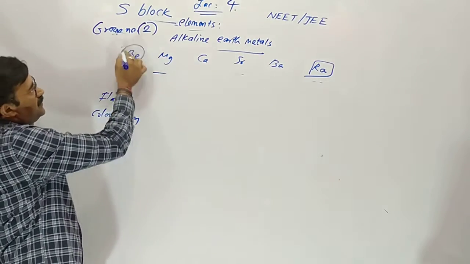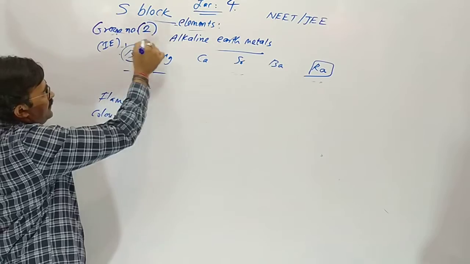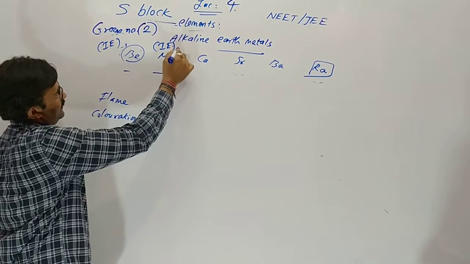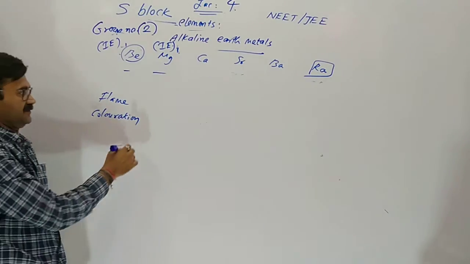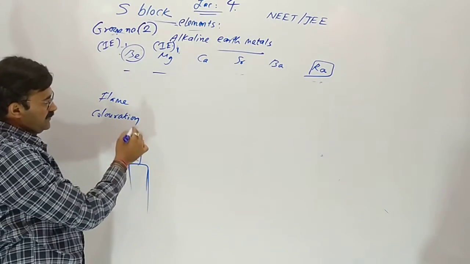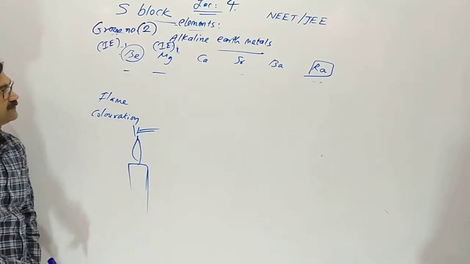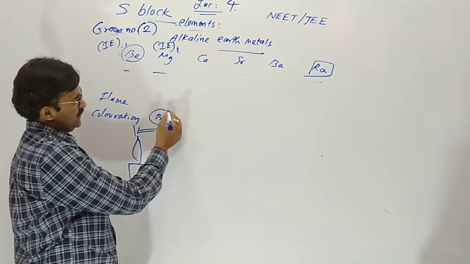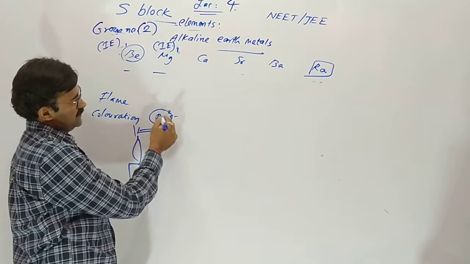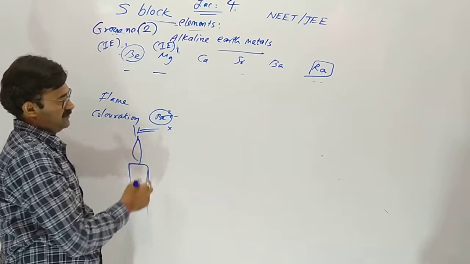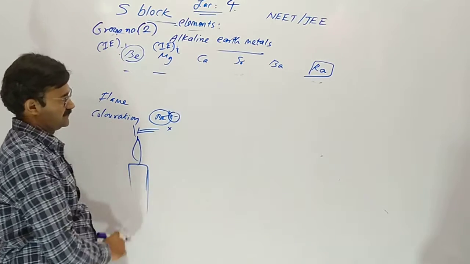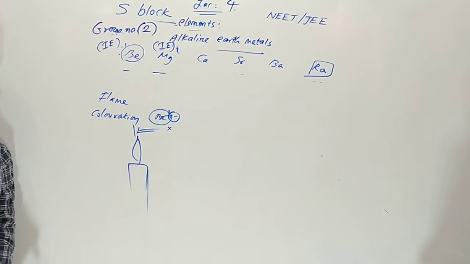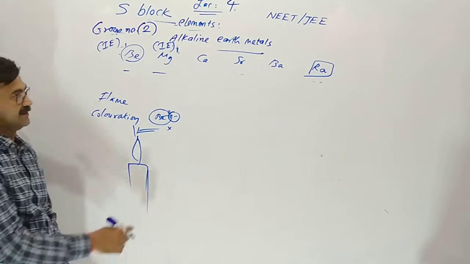Due to higher ionization enthalpy, beryllium and magnesium do not give any color in the flame test. When we apply heat to the metal, here beryllium has 2 electrons in the second orbit, ionization enthalpy is highest, so heat alone is not enough to excite the electrons of the beryllium atom. So magnesium and beryllium do not give color in the flame test.